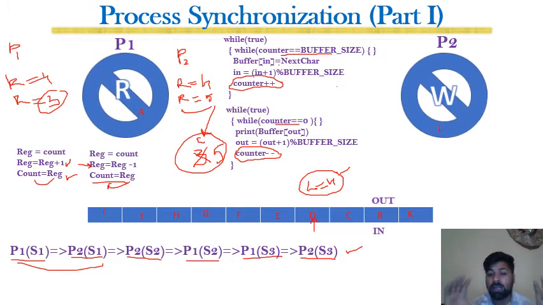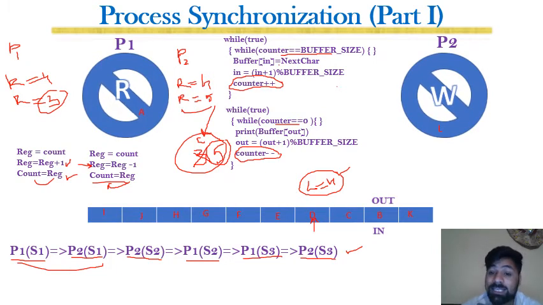And now we are interpreting the result. P1 and P2 simultaneously executed, and they gave us a value that is count equal to 5, but this is inconsistent.